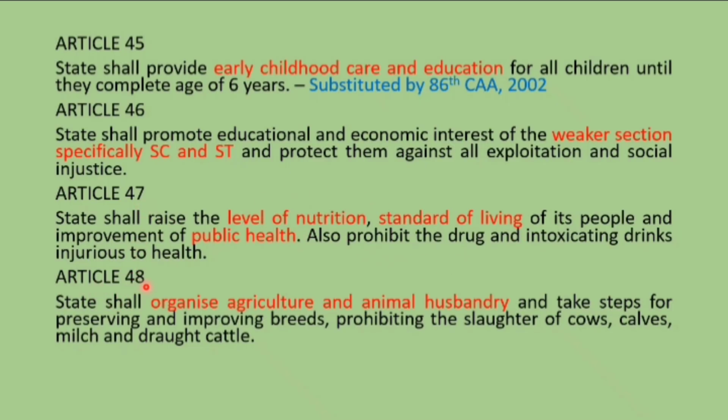And Article 48 is about the state shall organize agriculture and animal husbandry and take steps for preserving and improving breeds, prohibiting the slaughter of cows, calves, milch and draught cattle. For this you remember at 40 they organized a panchayat. At 48 they did agriculture there and did animal husbandry there. So that 40 turns into 48, okay, like 2 zeros came. That is, they have already organized the village, now they are organizing another one, so that 0 turned into 2 zeros, that is 8, okay.